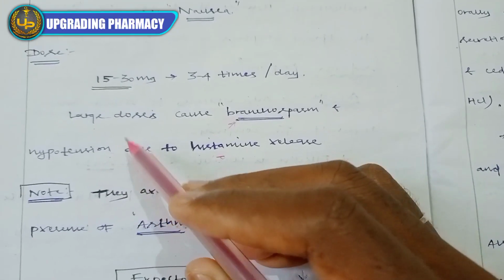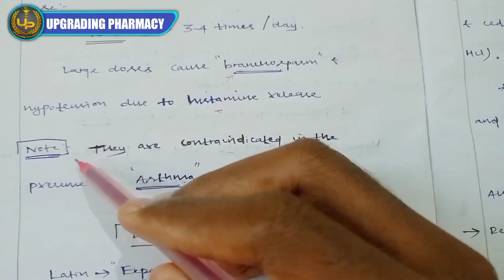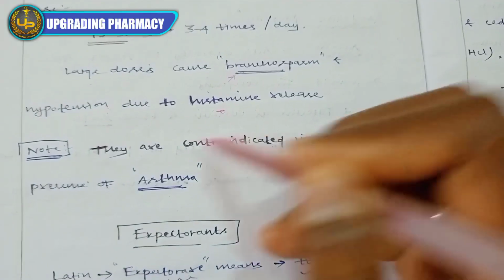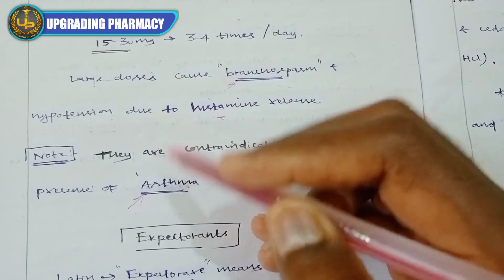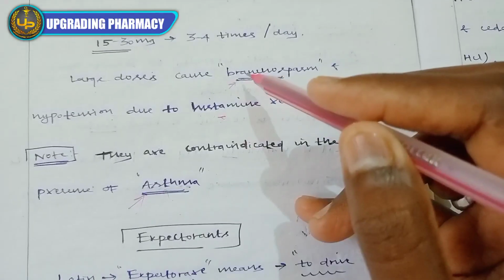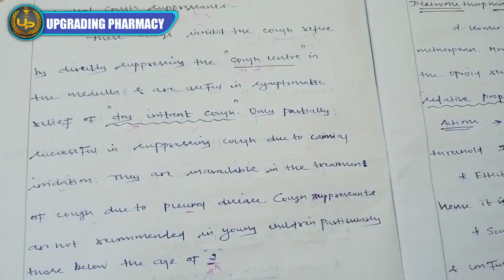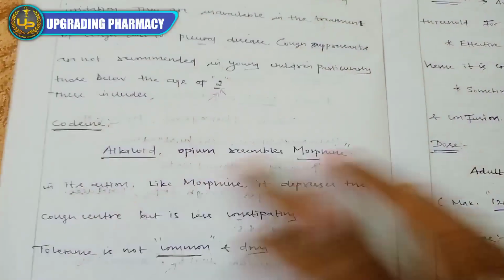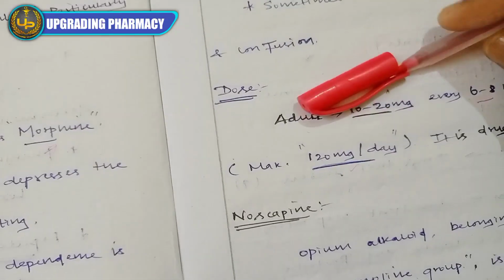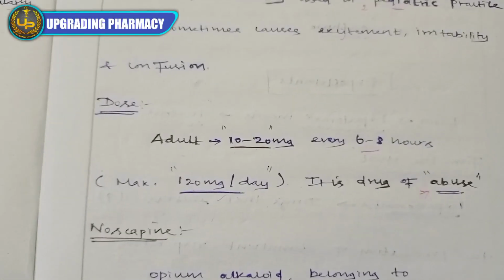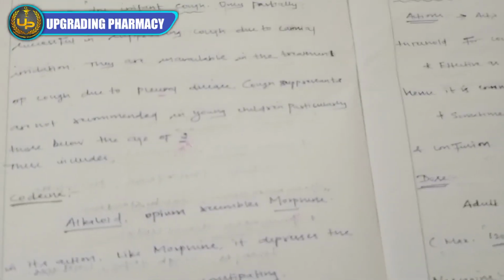These are some contraindications of noscapine. An important note: they are contraindicated in the presence of asthma, because of bronchospasm and hypotension. In case of asthma, it will cause bronchospasm. Not only noscapine, all the central cough suppressants are contraindicated in case of asthma, like codeine, dextromethorphan and noscapine, because of respiratory suppression, or they cause bronchospasm at certain doses. This is the main disadvantage of the central cough suppressants.